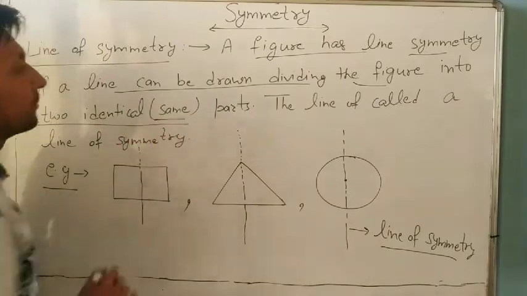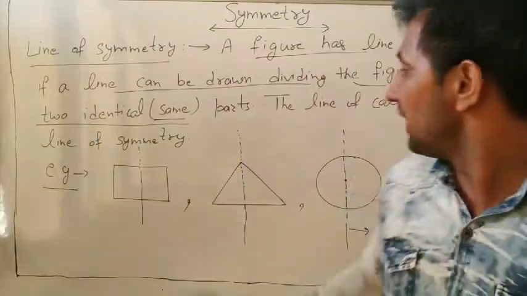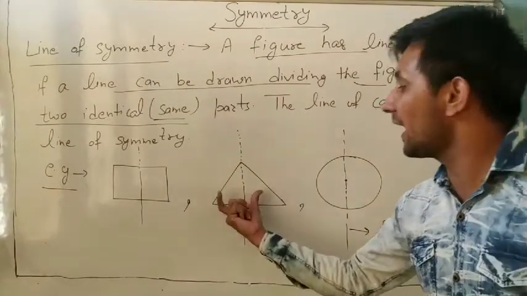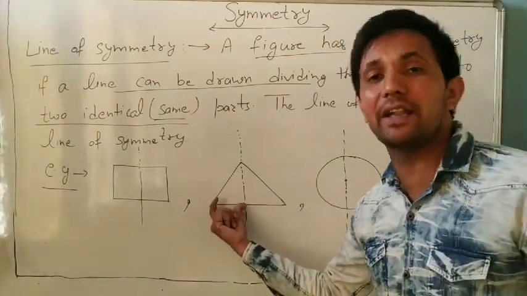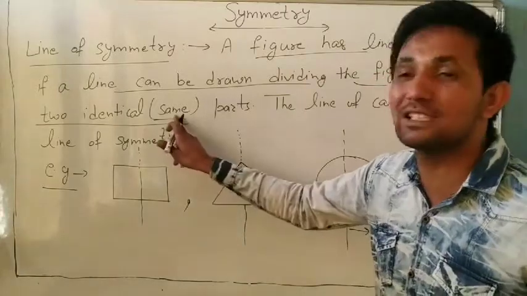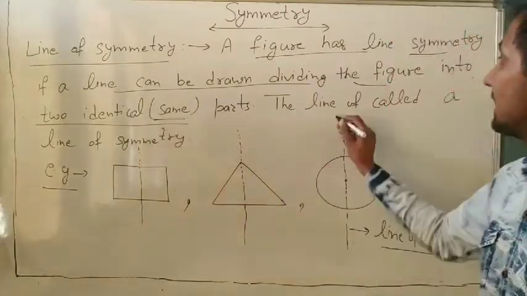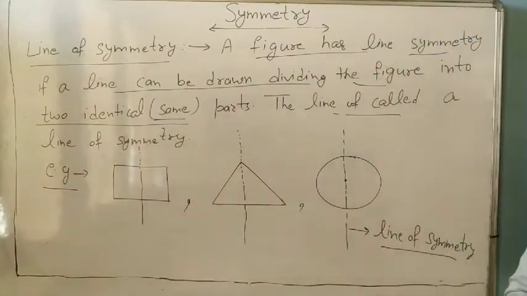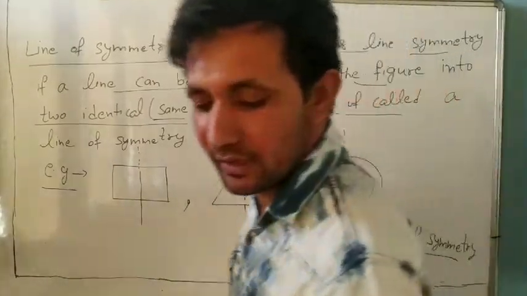Identical means same. If a line drawn in any figure divides the figure into two identical, or you can say same, parts, then this line is called a line of symmetry.